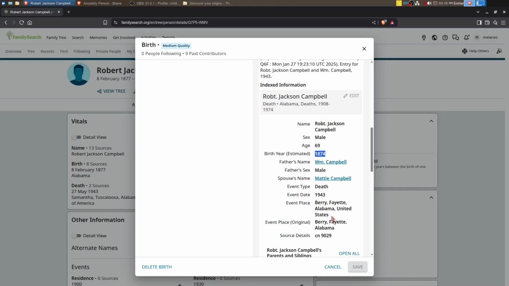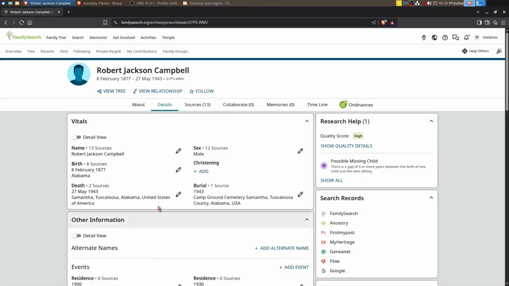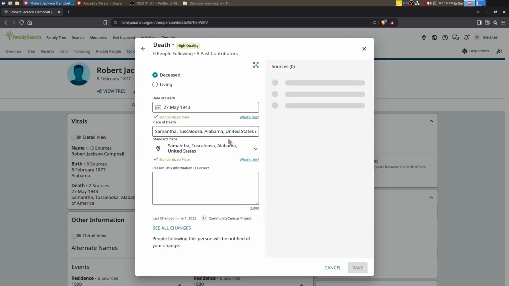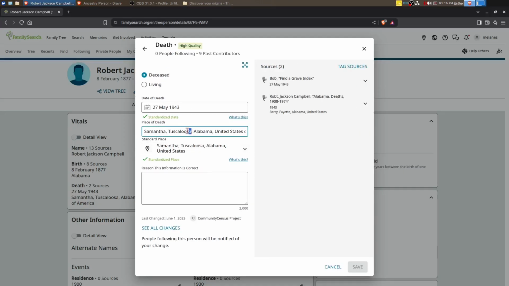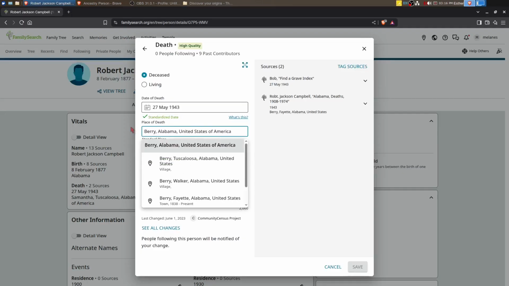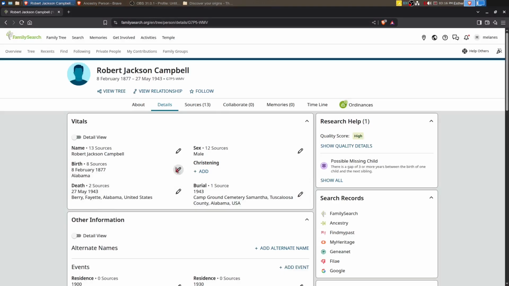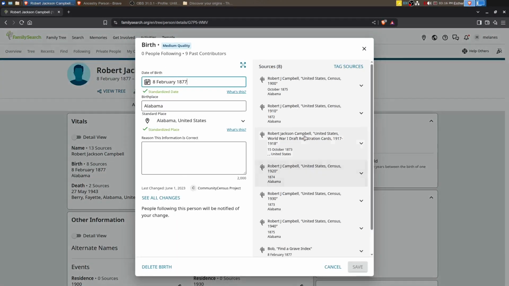And we've got his death here. The event place is Barry Fayette, not Samantha. So once again, we have probably the death location based off Find a Grave. I'm going to update this right now to Barry. The death certificate is going to be a bit more reliable than Find a Grave. And then the birthplace.